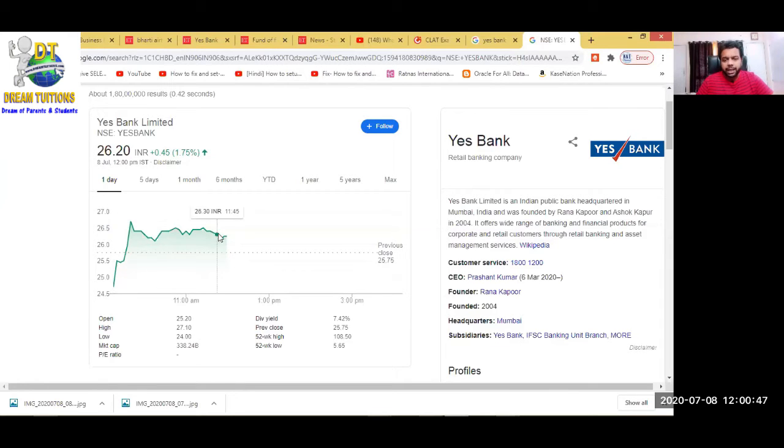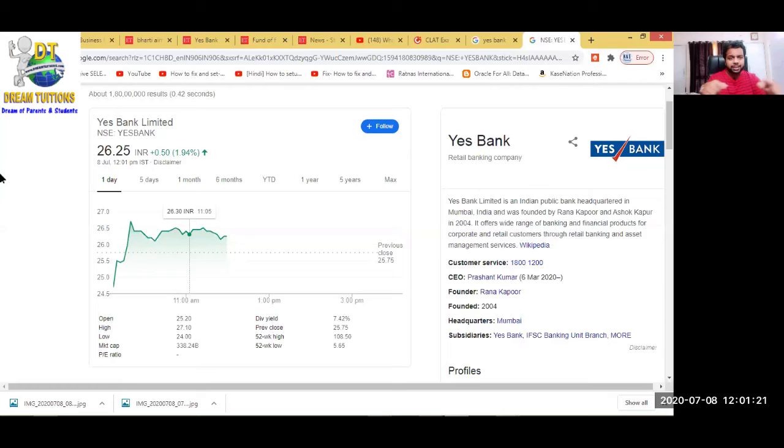Suppose, what is the current price? See, today, what is the time? 12 noon. 8 July, 12 noon. What is the current price of this Yes Bank Limited? 26.25 rupees. So this is the current price of this company or bank. If I want to purchase, I can purchase one share at this rate. For one share, the price is this. Okay, this is the very little information I wanted to discuss with you before starting the SP syllabus. One more piece of information, let's discuss, and then you will understand the syllabus properly.